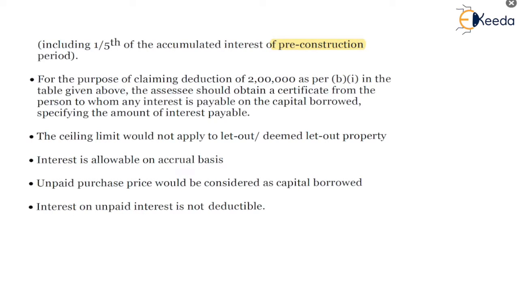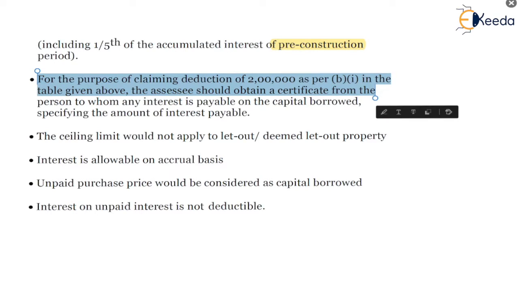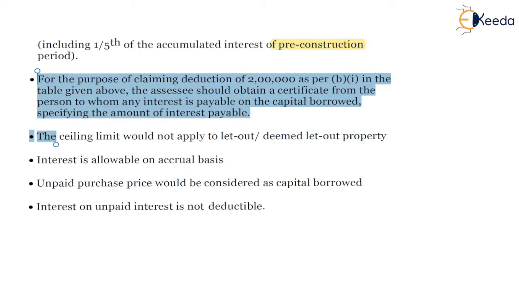For claiming the deduction of 2 lakhs as per B1 in the table given above, which relates to acquisition of property after 1st of April 1999, the assessee should obtain a certificate from the person to whom any interest is payable on the capital borrowed, specifying the amount of interest payable.